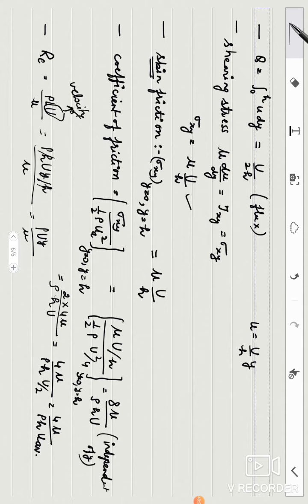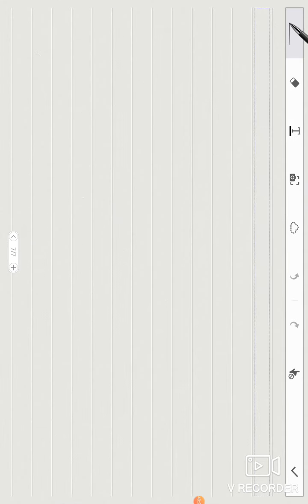Now we come to another case in which the conditions are changed. Now we come to case 2. In case 2 you are having two plates. So in case 2, first property is that both the plates are at rest. So what are the boundary conditions in this case?